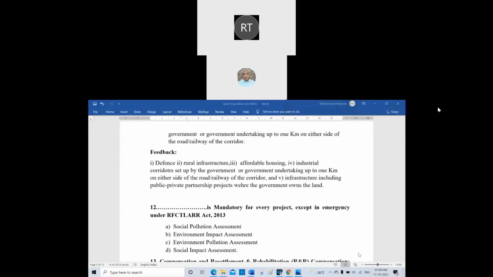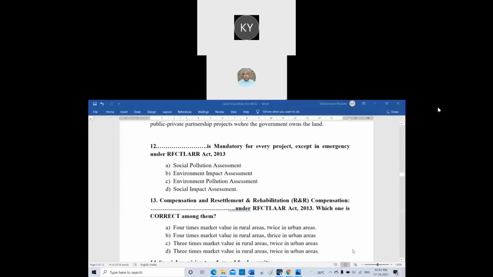Social impact assessment is mandatory for every project except in an emergency under the new Act, the Land Acquisition Act of 2013. Sir, can you tell me what is the old Act number? Anyone? Old Act number, Land Acquisition Act. Sir, 1894. I think she is right. Sandhya is right, because that is replaced by the 2013 Act.